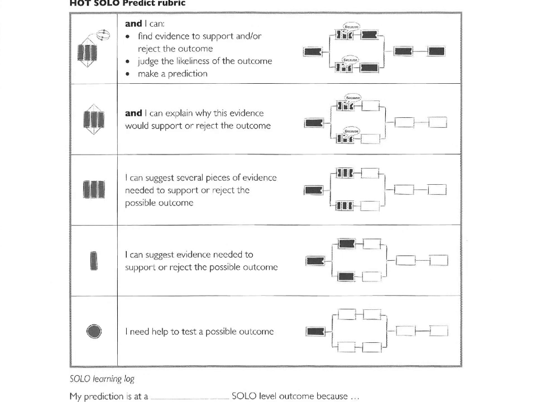Now the criteria for this is really simple. If you just identify a possible outcome, you're here. If you can suggest some evidence that would support and reject a possible outcome, you're here. If you can suggest several pieces of evidence, you're here. If you can explain why this evidence would support or reject the outcome, you're in here. If you find evidence to support and or reject the outcome, judge the likelihood and make a prediction, then you're obviously here at this level. This is where we're aiming to be, right at the top here. So that's the matrix for the prediction.